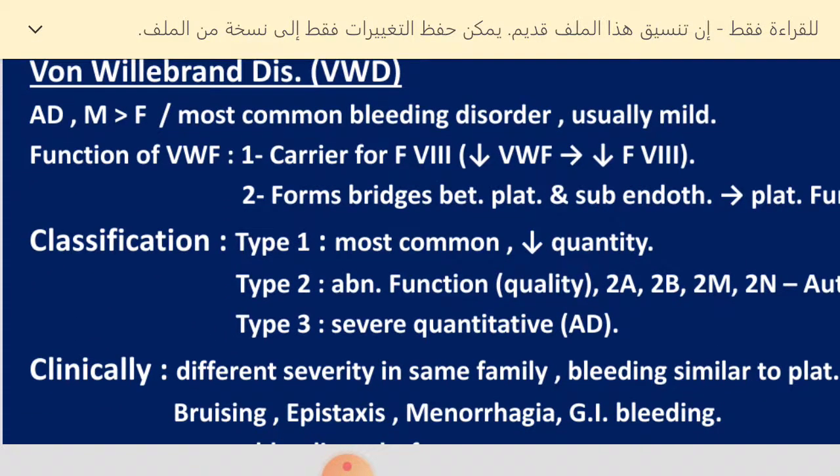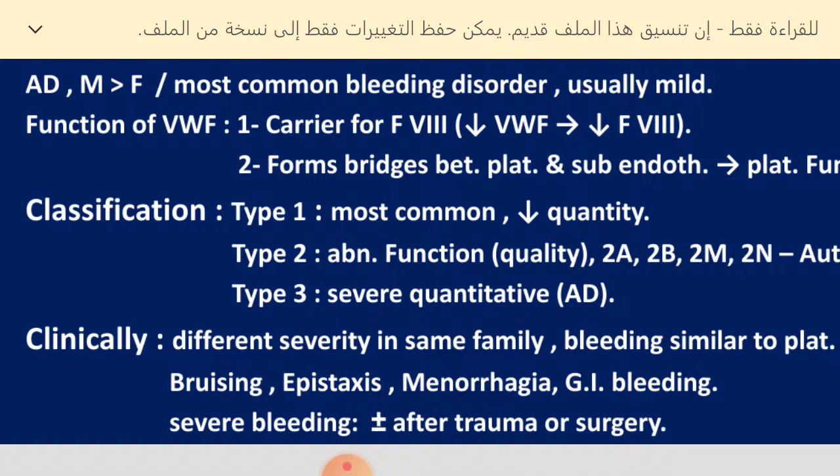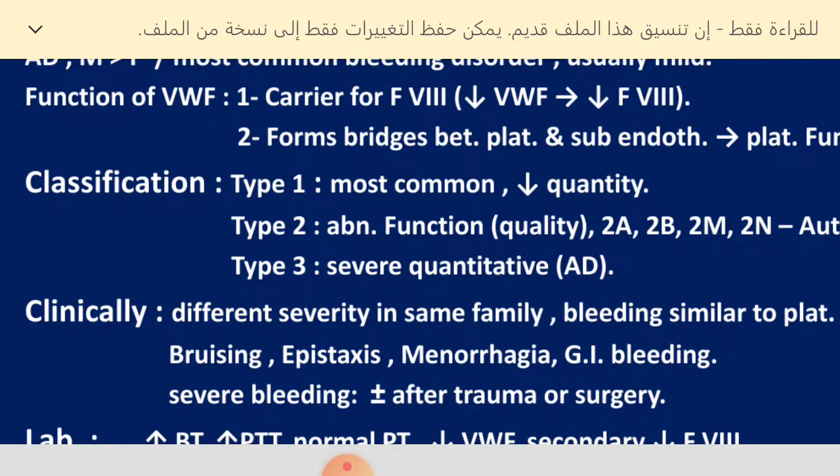So we have von Willebrand disease. Von Willebrand disease affects males as well as females. It is the commonest bleeding disorder. Usually these patients have type 1, which leads to a quantitative defect of von Willebrand factor. In type 2 we have abnormal function, a qualitative defect, and type 3 again is quantitative but it's the severe type, which presents similarly to hemophilia.